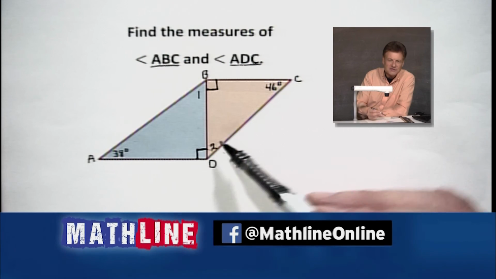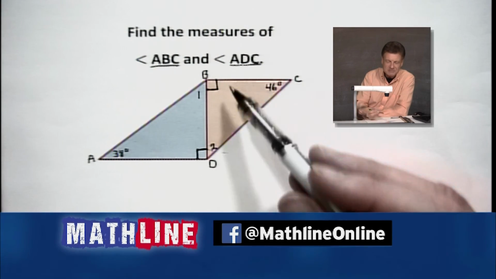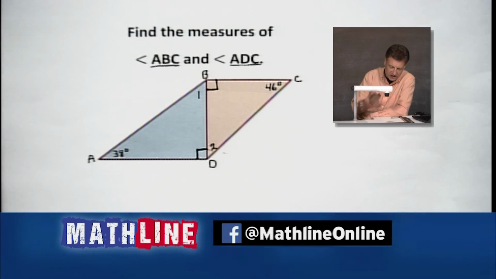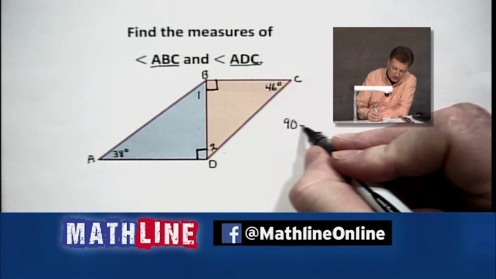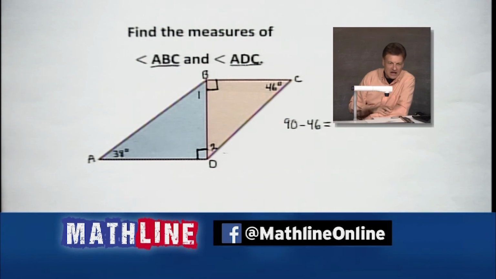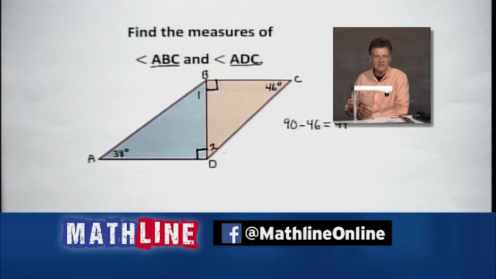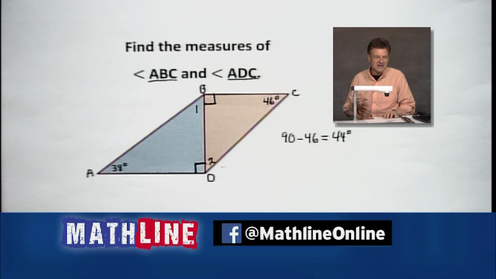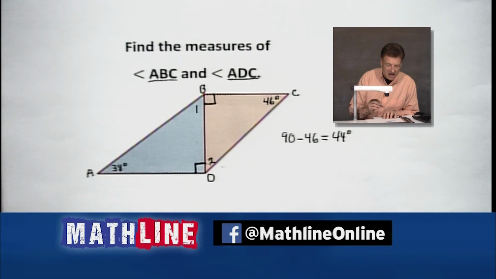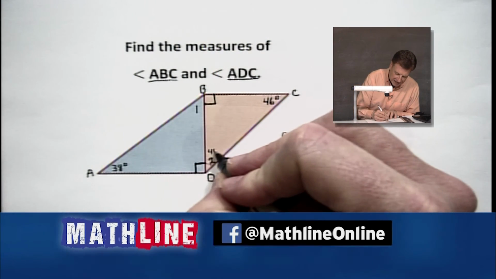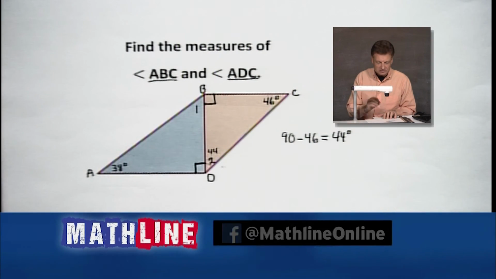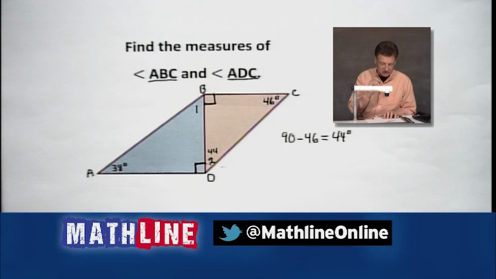But nonetheless, what plus 46 gives me 90? That's really what's going on. So quick and easy, take 90 and subtract your 46. And I know some of you are punching those calculator buttons. That's okay. But it's going to give us 44 degrees. Quick mental math there. All right, there we go. Now, we've got a 44 right here. Now remember, we're going to need that in just a minute, so just hang on to that.